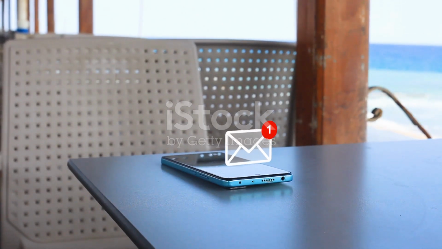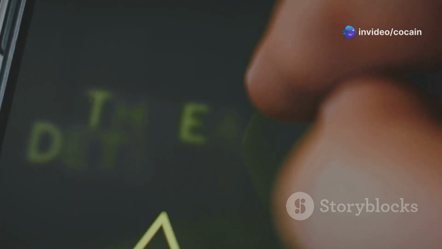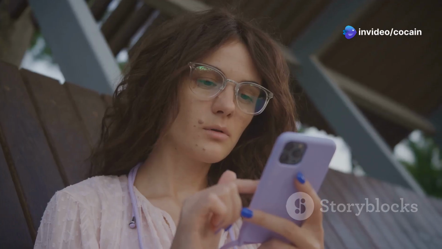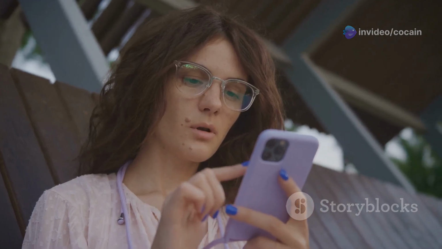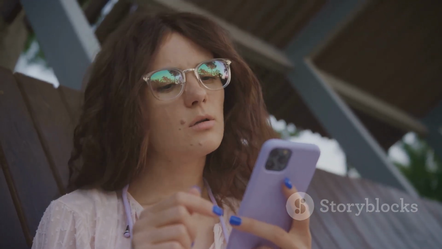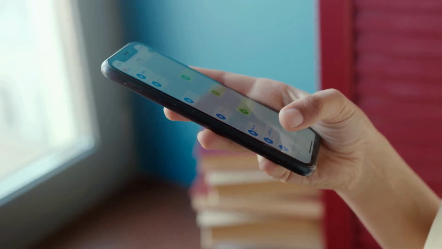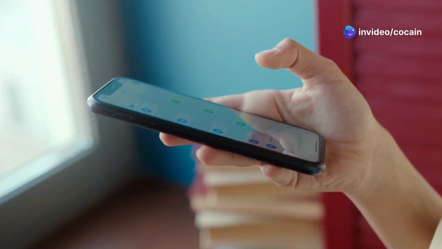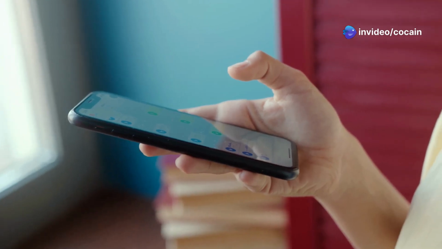Alright, let's talk about notifications, specifically this prioritized notifications feature. Apple claims this uses some fancy AI to only show you the most important alerts. Sounds great in theory, right? Well, after testing it for 72 hours straight, I can confidently say this thing is broken. I'm talking next level broken. Like, my boss could be texting me about a fire in the office and this thing would be like, nah, here's another TikTok notification. I'm not even kidding.